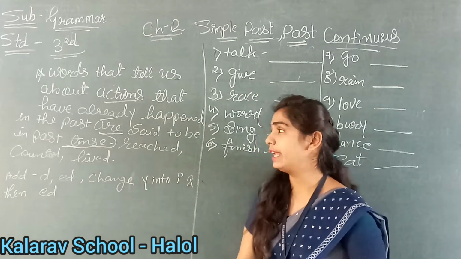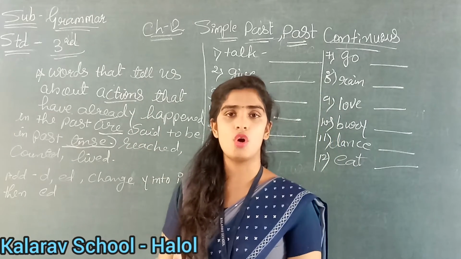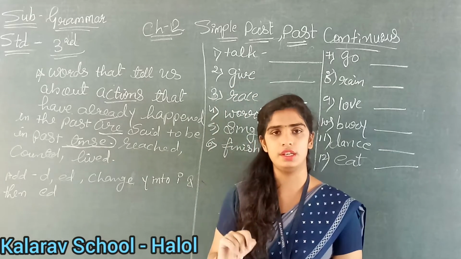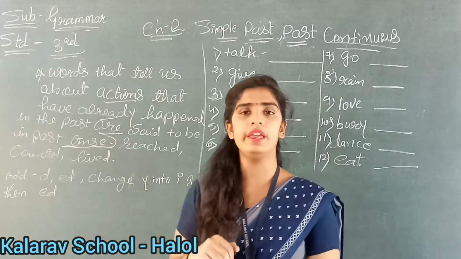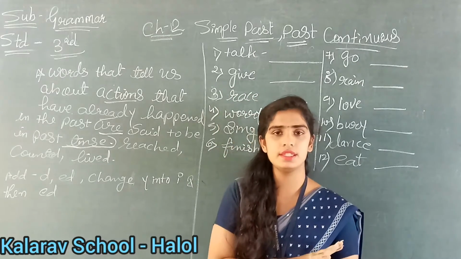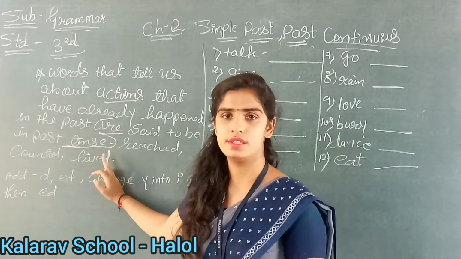It means that anything that has already happened in the past. For example, we talk about yesterday: you were playing cricket yesterday. So that is about past tense, yes or no? That thing is known as the past tense.